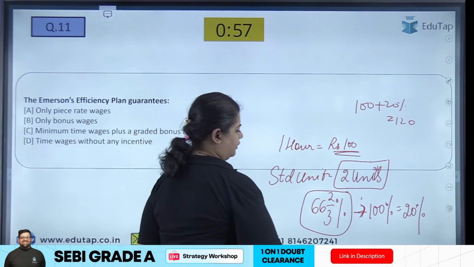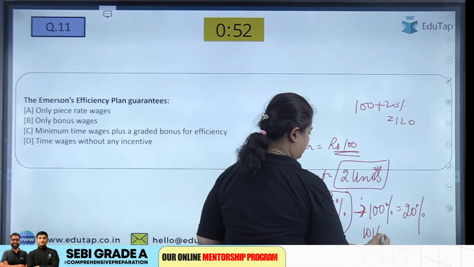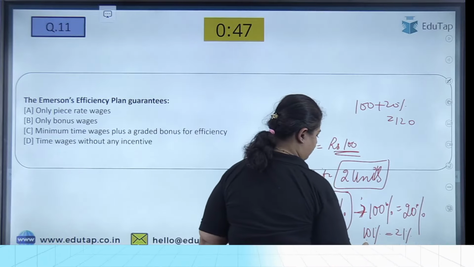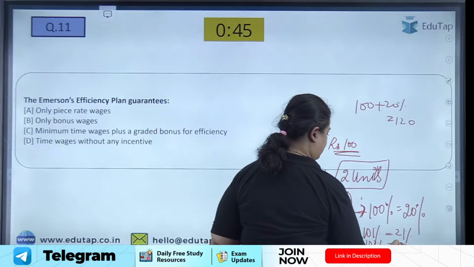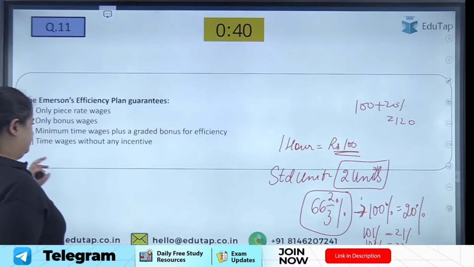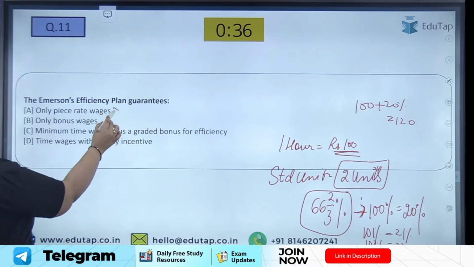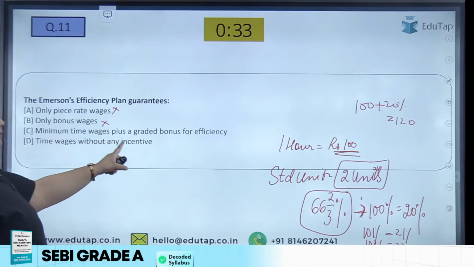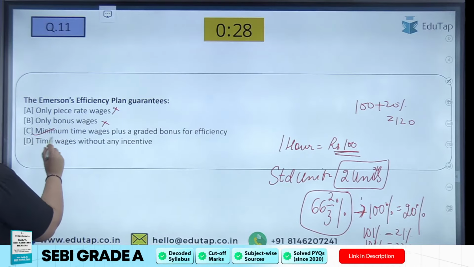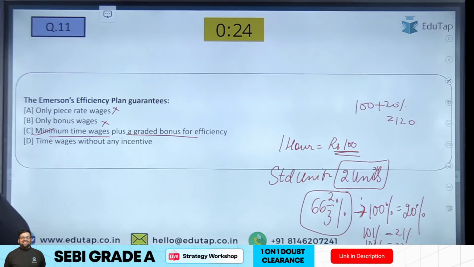For example, he has completed more than this. If he has done 101% of the work, then he'll get 21%. If he has done 102% of work, he'll get 22%. So gradually his bonus will increase. So can you see, only piece rate wages? No. Only bonus wages? No. Minimum time wages plus a graded bonus for efficiency? Yes. Minimum time wages he will get plus a graded bonus for efficiency also.